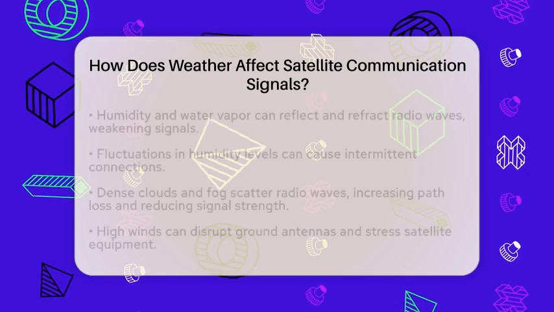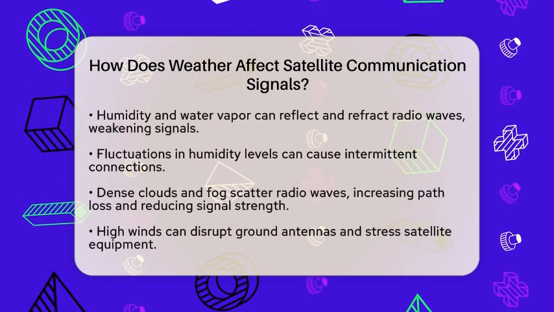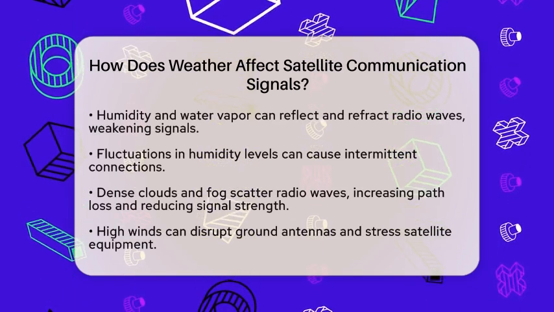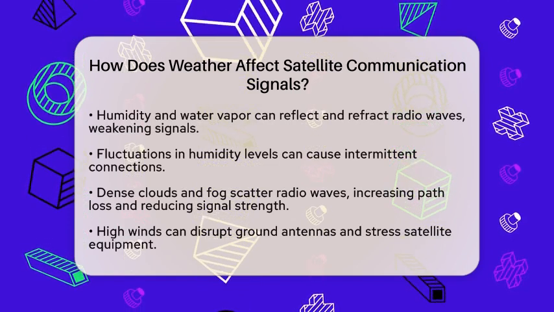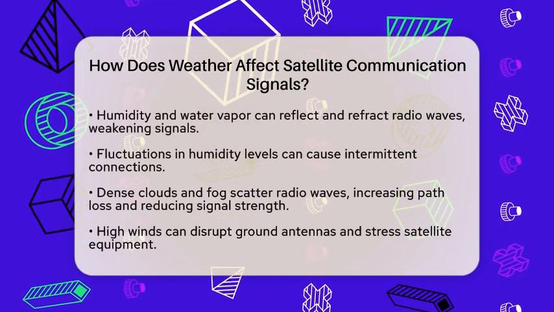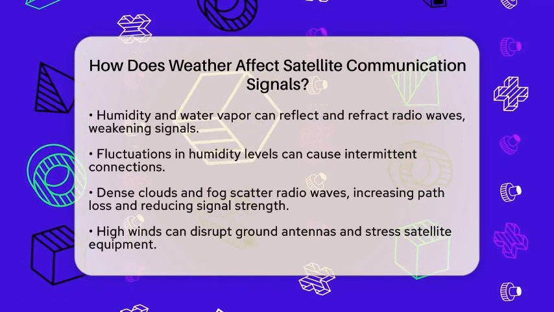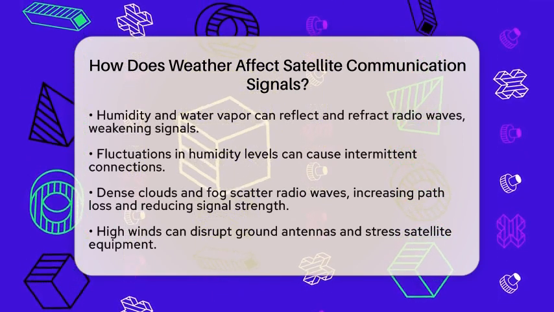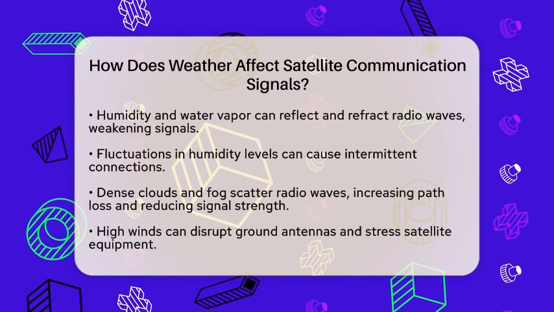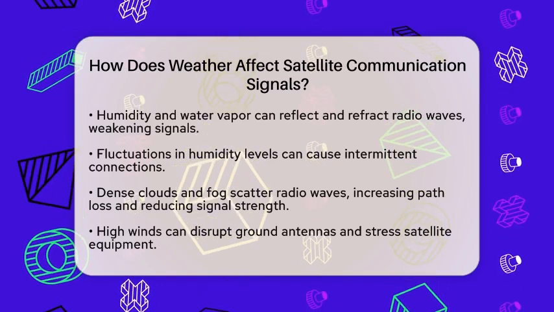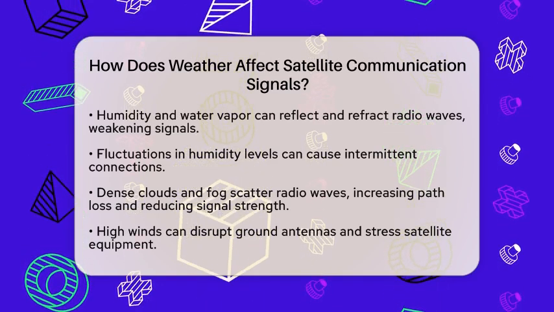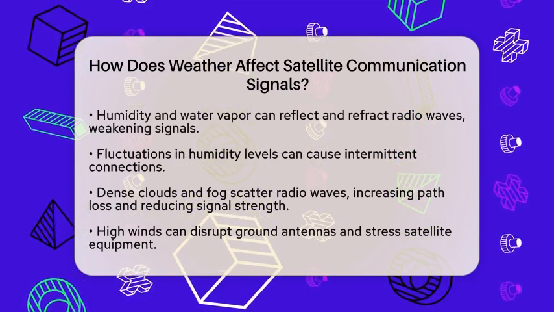Next, we have humidity and water vapor. Water vapor in the atmosphere can reflect and refract radio waves, which weakens or scatters the signals. Changes in humidity levels can cause fluctuations in signal quality, resulting in spotty or intermittent connections. Unlike temperature changes, moisture content is the main factor that affects signal reliability.